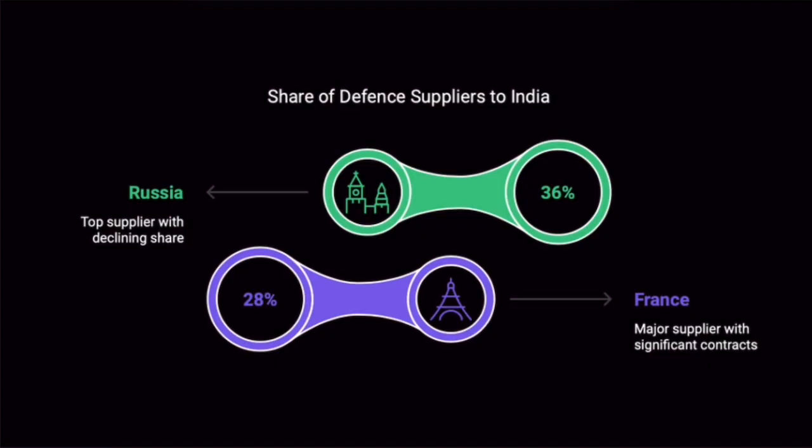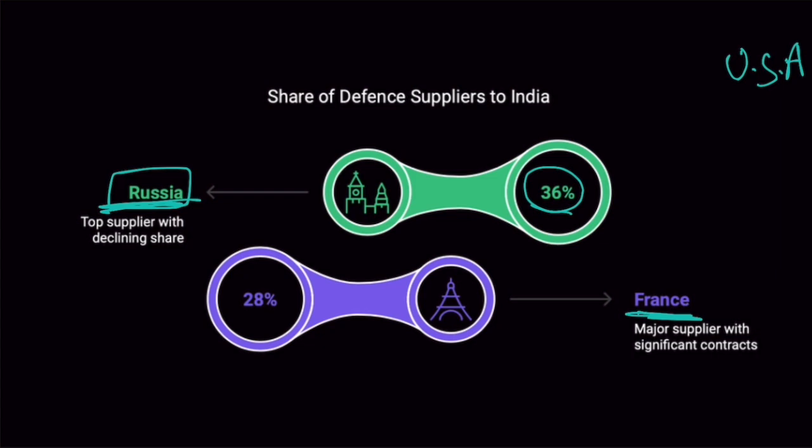Now remember, Russia has been traditionally India's largest arms supplier. Russia has been the dominant arms supplier. India imports the most from Russia. But in recent times, India has started to import from the USA as well, and from other countries too. That is why, though Russia is still the largest supplier of arms to India, its share has dropped to 36%. Okay? And France is catching up.